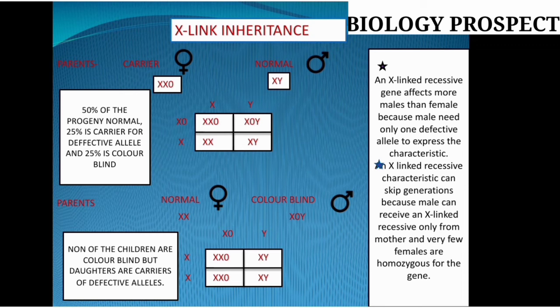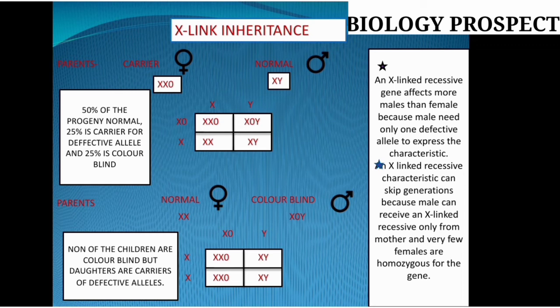So here we have the carrier female, XX0, and the normal male, XY. On the upper part we write XY, and on the left side we write X and X0. You have already learned how to cross.